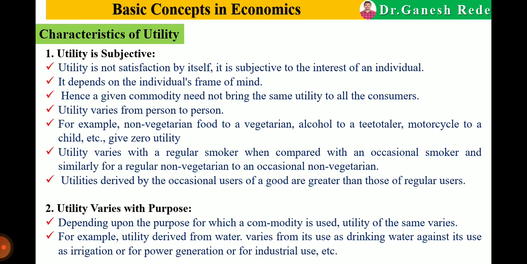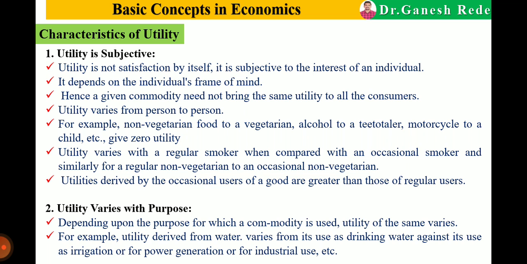Hence, a given commodity need not bring the same utility to all consumers. Suppose there is a bottle of cold drink. It will not yield the same utility to everyone, because some people will not like it and some people will like it. That's why the utility of that cold drink bottle is different for everyone.